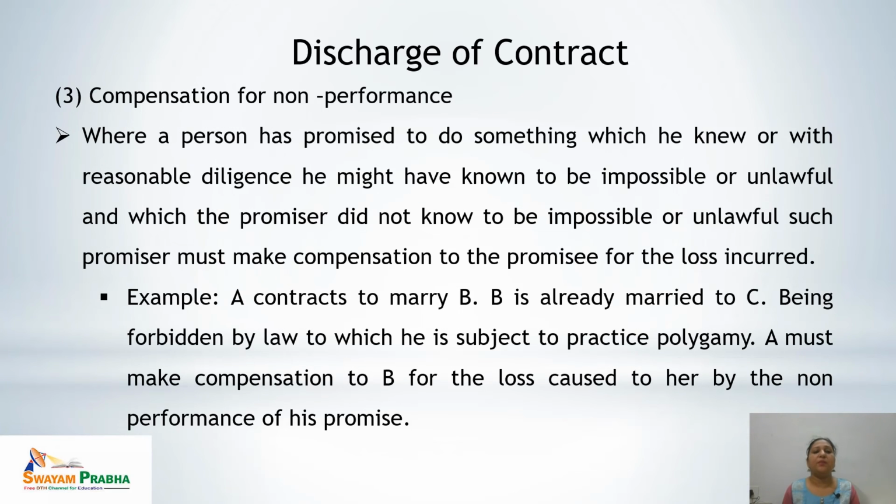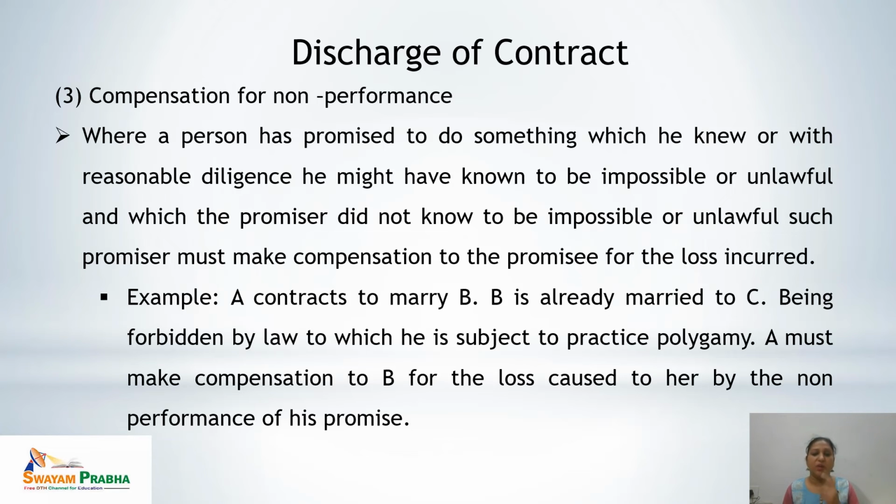Third one is compensation for non-performance. Where a person has promised to do something which he knew, or with reasonable diligence might have known, to be impossible or unlawful, and which the promisee did not know to be impossible or unlawful, such promiser must make compensation to the promisee for the loss incurred.